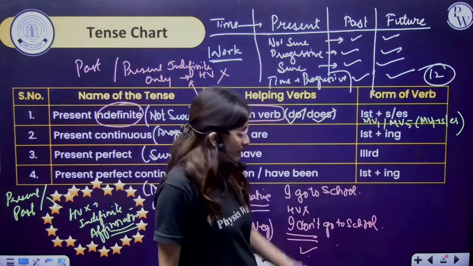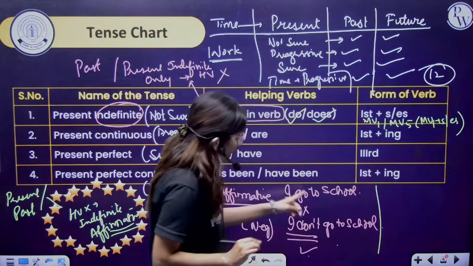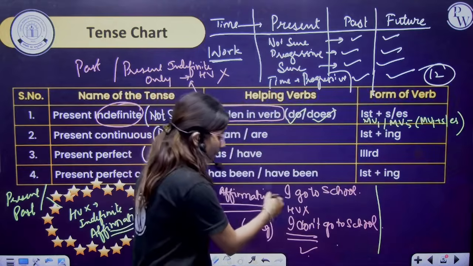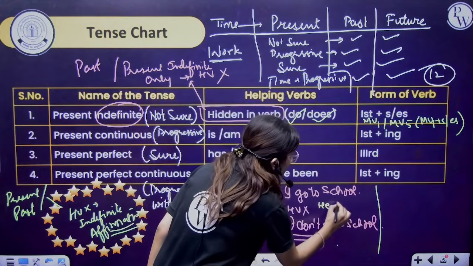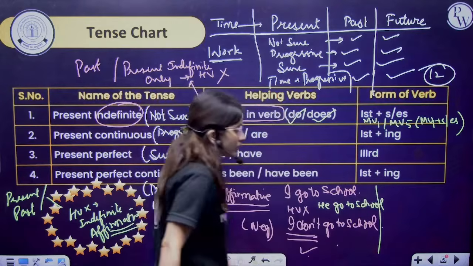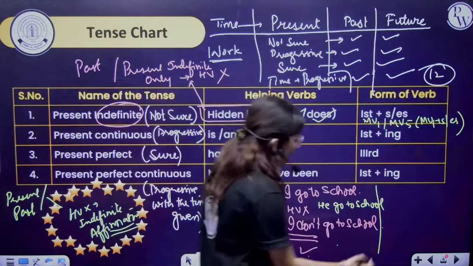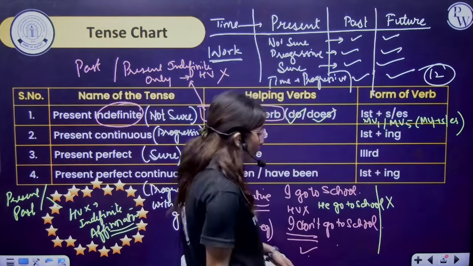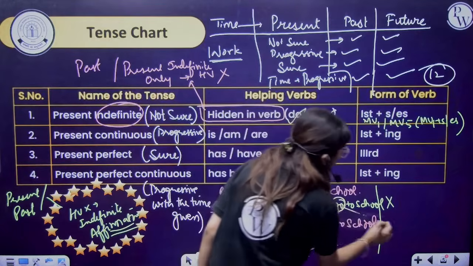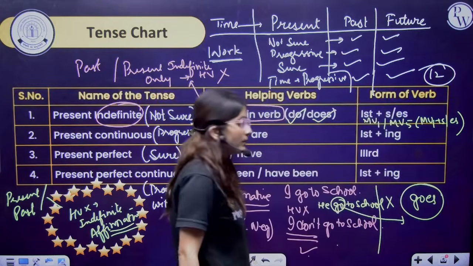How are we writing the main verb first form? If I say "I go to school," it is correct. But if I say "he go to school," is this sentence correct? No, this sentence is not correct. Why? Here "go" will be replaced by "goes." That will be the fifth form.